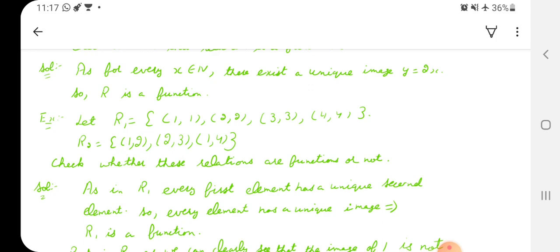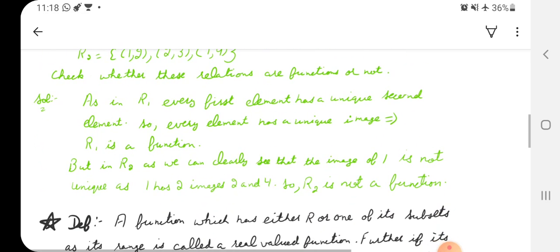1's image was 4 as well. So how can an element under a function have two images? It can't, right? Because the function definition only says that every element will have a unique image. So if it will not have a unique image, this relation will not be a function.